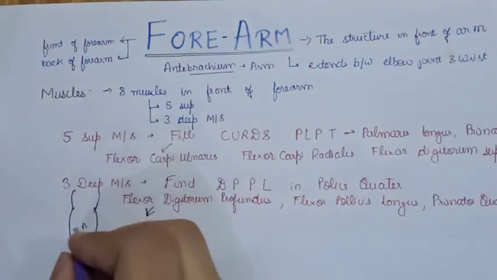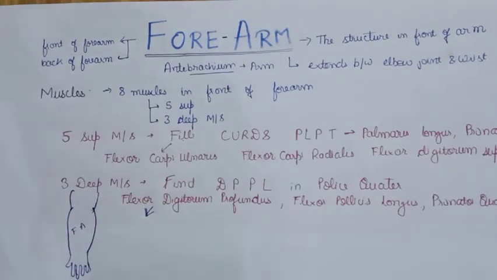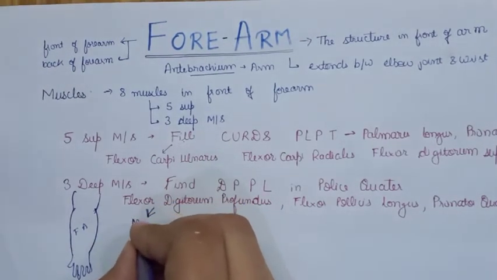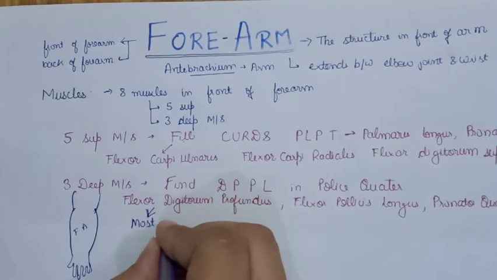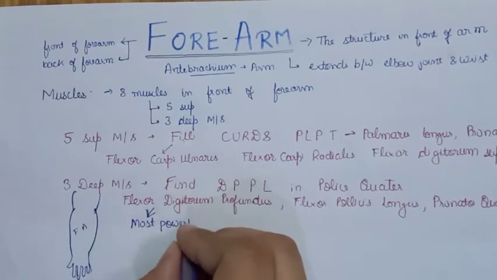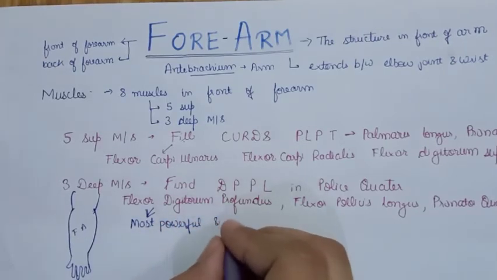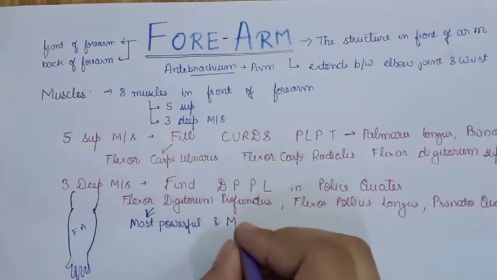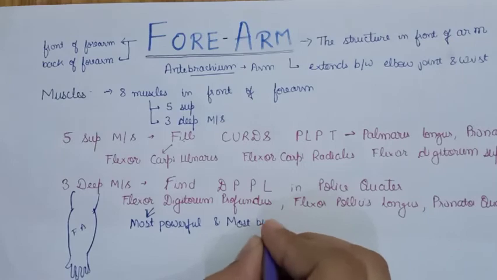So arm, forearm and hand. So it is the most powerful and most bulky muscle of the front of the forearm.